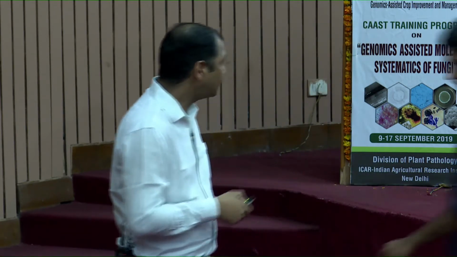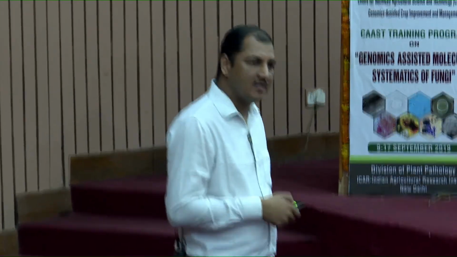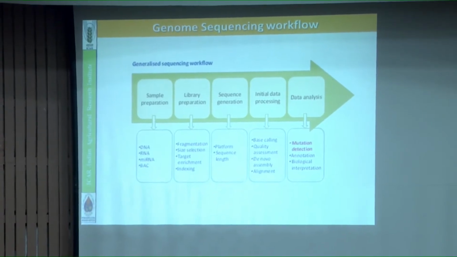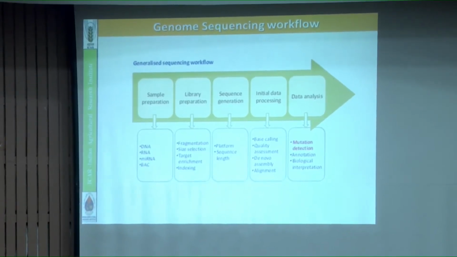Okay. So what is the workflow of genome sequencing? You see here, first we want to prepare the sample. Sample means DNA. We need high molecular weight DNA of the fungal organism. It should be free from any other pathogen, dust or any organism. Then after preparation of the sample, you can go for library preparation.